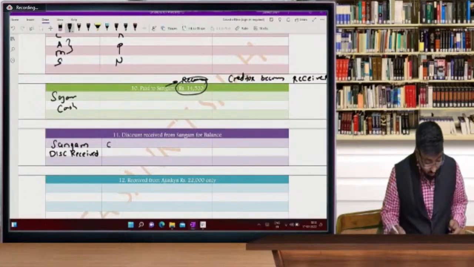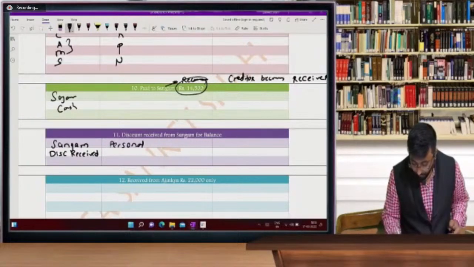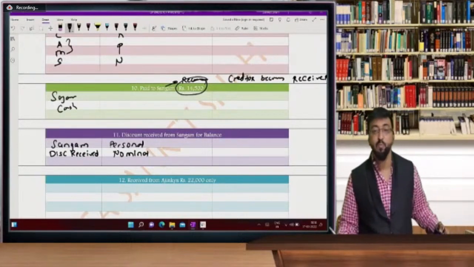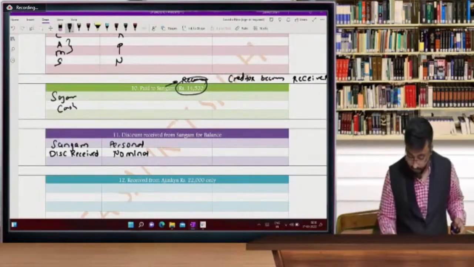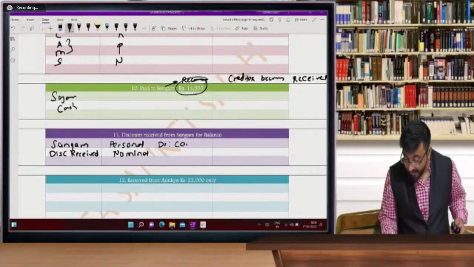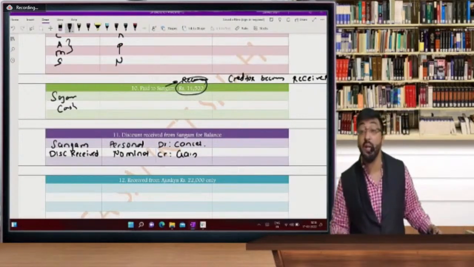We are going to cancel Sangam, personal. And discount received is a nominal account. Sangam debit because we want to cancel his balance, and discount received is not income. Remember, it is called gain.